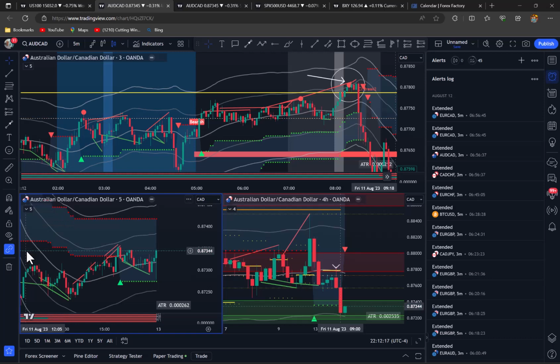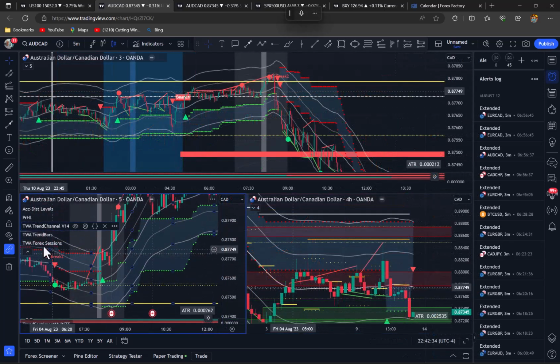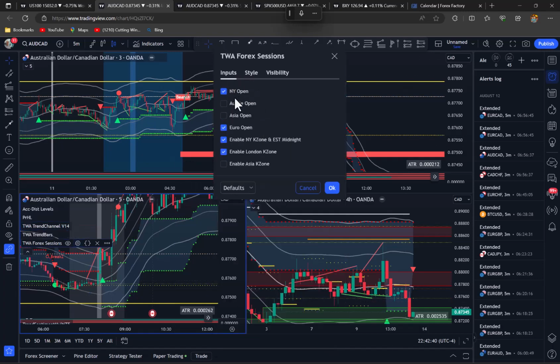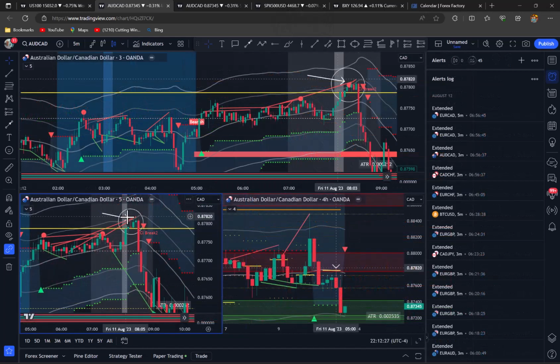5-minute Aussie CAD. Now something you're going to need to do with the Forex sessions is click on the settings, go to inputs, and make sure you select the Asia Open, and then you want to enable these 3 zones under here. I don't bother about the Aussie Open so much, and that's pretty much it. The alert. So it fired a little bit earlier on the 5-minute chart.